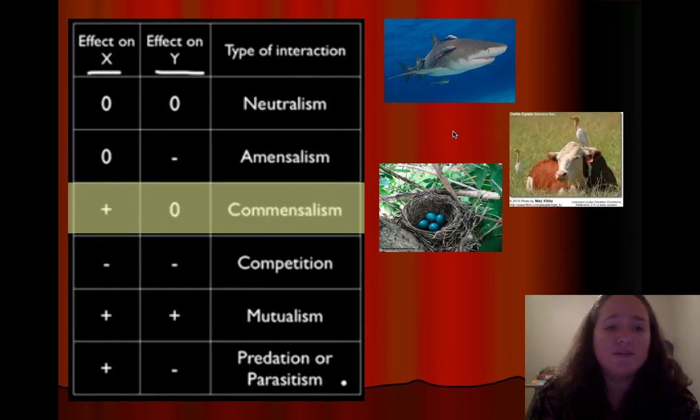A commensalism example, one is benefited and the other is not affected. So a bird's nest in a tree. You also have the remora swimming with the shark. The remora are getting food and shelter from the shark, and the shark is not really affected at all. And you have cattle egrets, which are the birds that sit on top of cattle and wait for the cattle to walk around, and then they kick up the insects, and the birds can get those insects, whereas the cattle don't really have any effect. The birds don't affect the cattle at all.